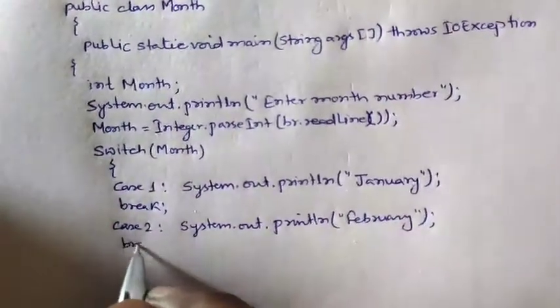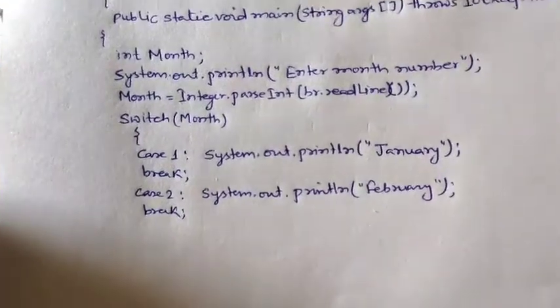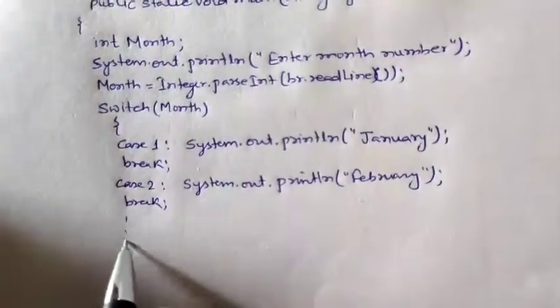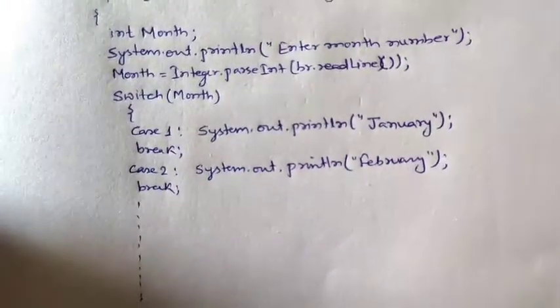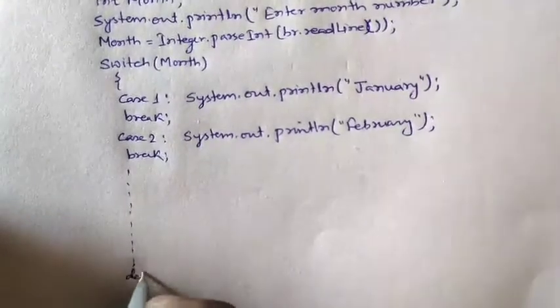Similarly we will write break here. Then similarly we will move on till the last month. Similarly case 3, case 4, case 5, and at the last we will write default.